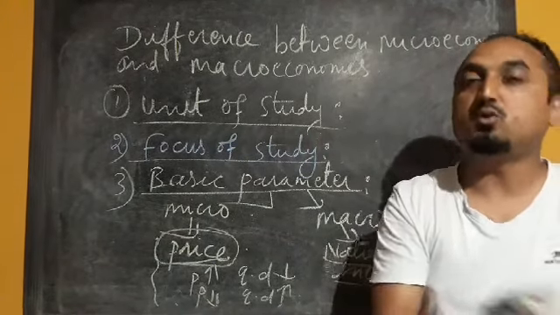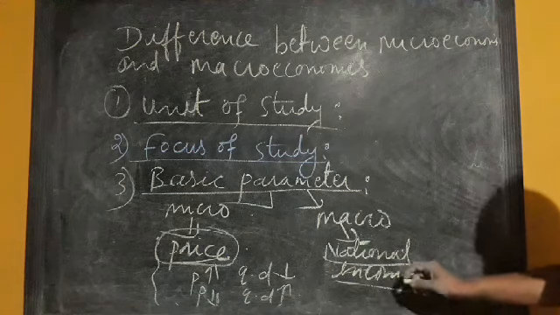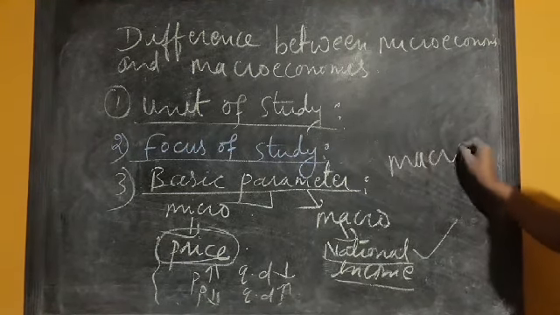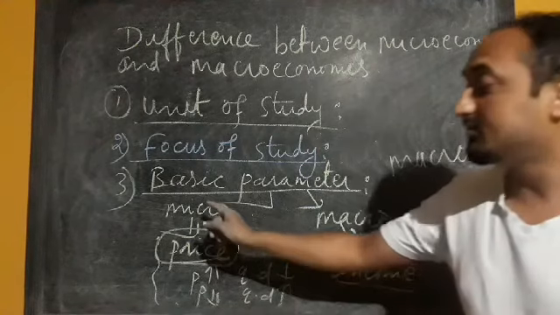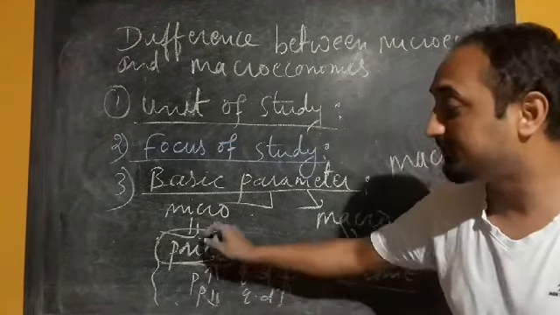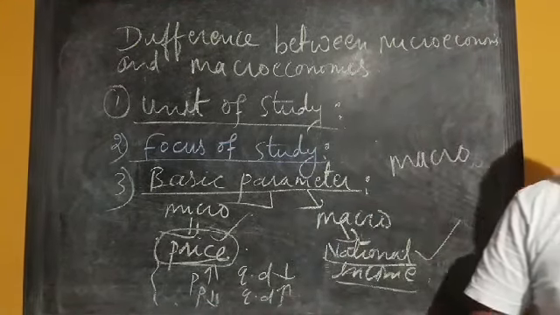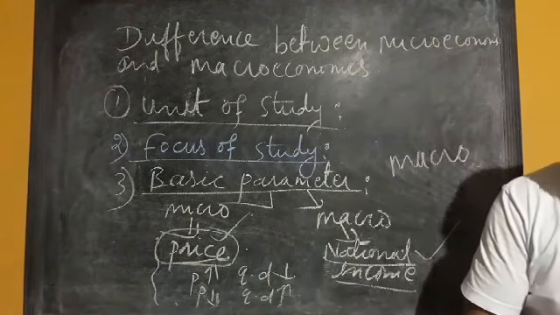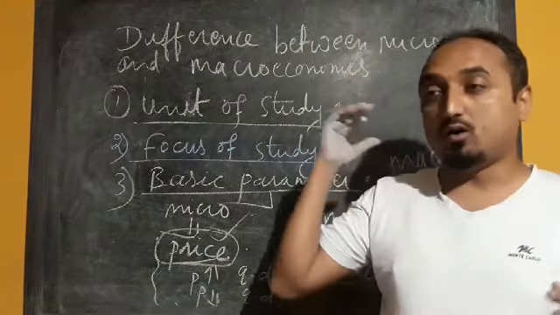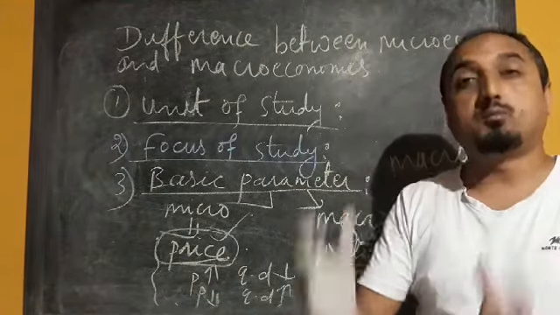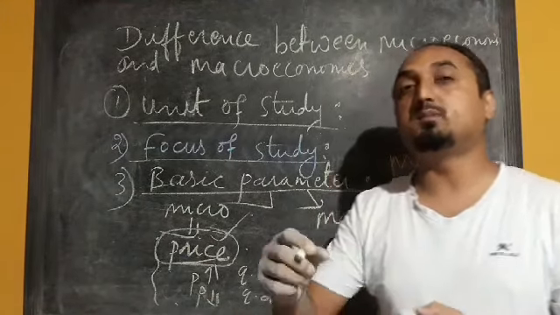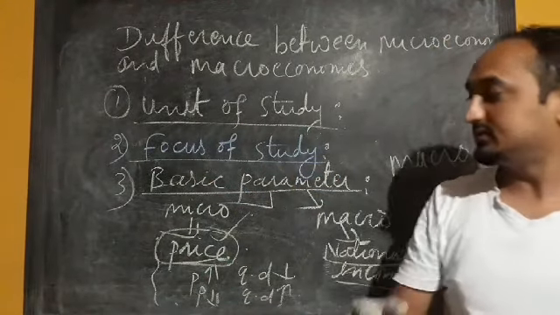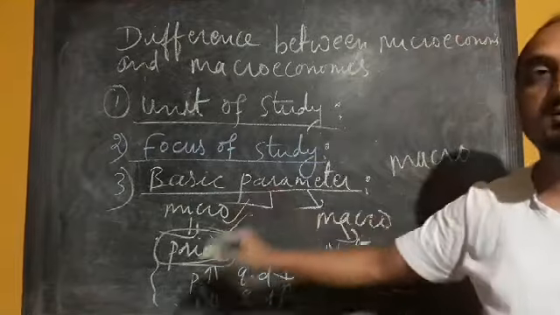All these decisions are taken on the basis of national income in macroeconomics, whereas in microeconomics, on the basis of price, the individual unit takes its economic decisions. How much should I purchase of that commodity, or how many laborers will the unit hire. If the wage of labor is very high, they may hire fewer units of labor. So this is applicable in microeconomics.